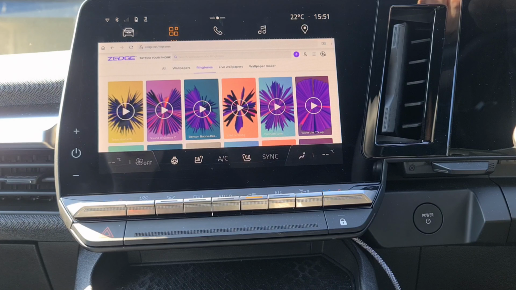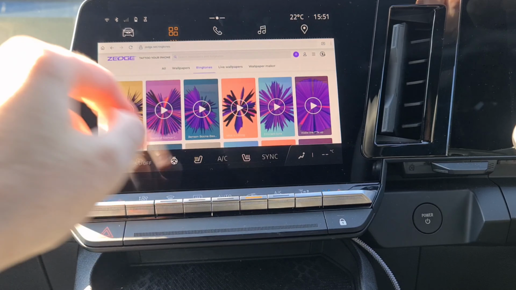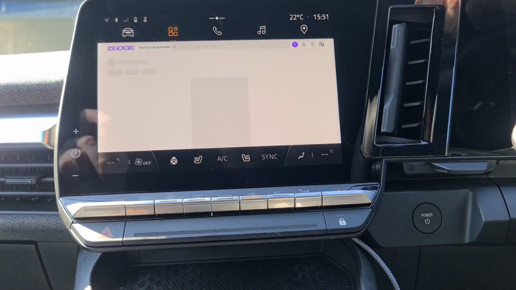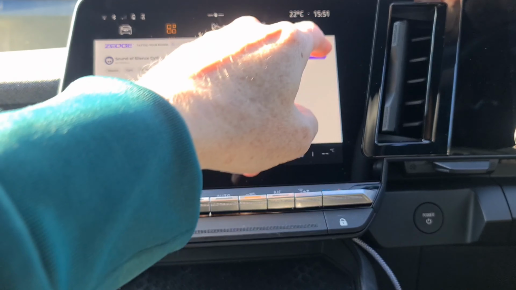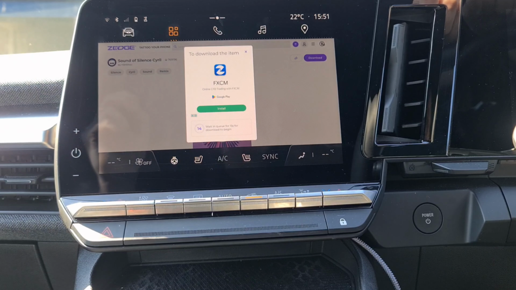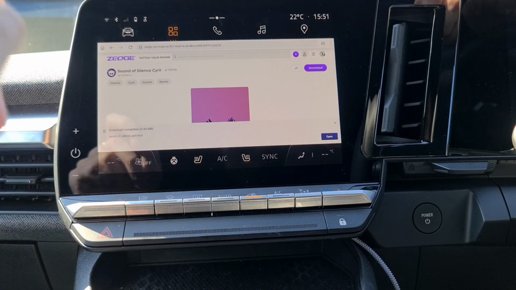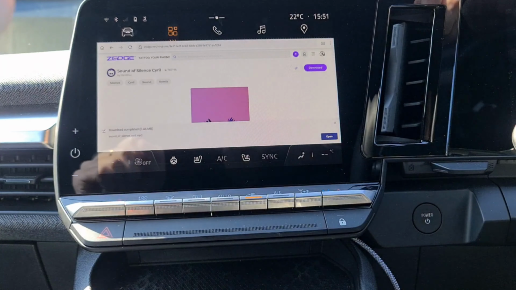Vivaldi won't work. Download your ringtone. Download. Have to wait 15 seconds on Zedge while they show you an advert. Download with Firefox. It's downloaded. We don't want to open it.